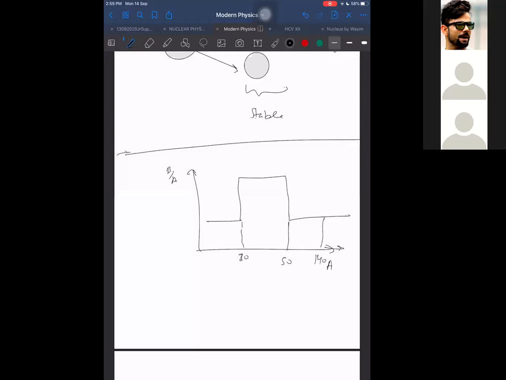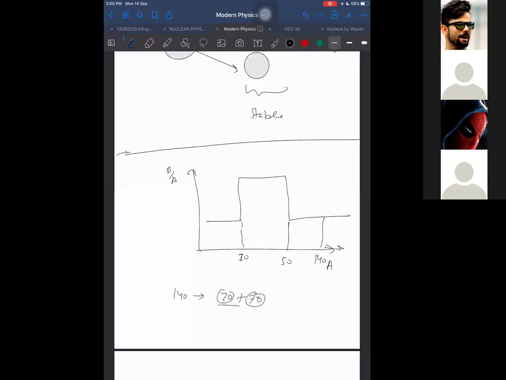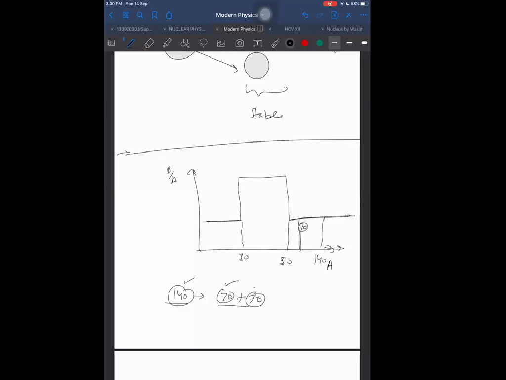So 140, will it convert into 70 plus 70? If it converts into 70, will it release some energy? Will it have tendency to convert into 70 plus 70? No, no need, because it will not have that tendency. Reason is, even after it converts into two nuclei of 70 mass number, the total binding energy remains the same as before. So it does not release any energy.